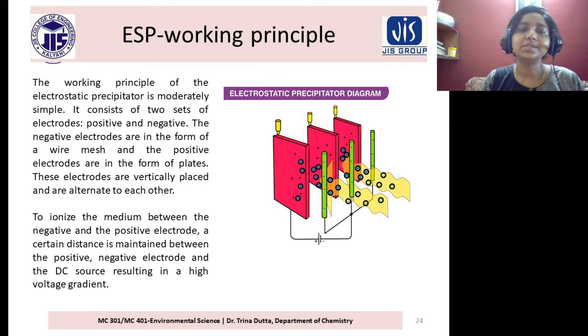These electrodes are vertically placed and are alternate to each other. To ionize the medium between the negative and positive electrode, a certain distance is maintained between the positive and negative electrode and the DC source, resulting in a high voltage gradient.